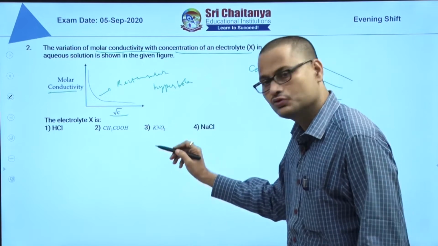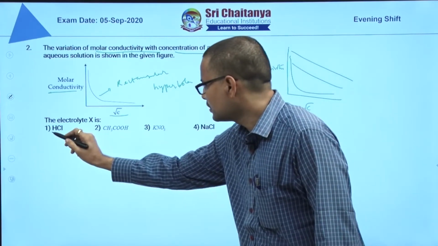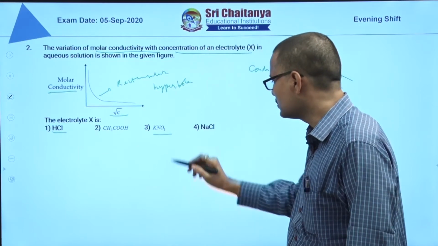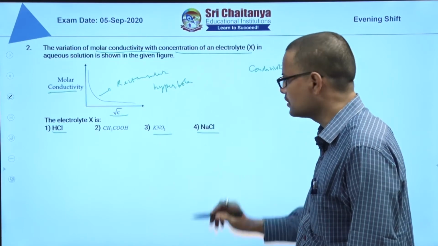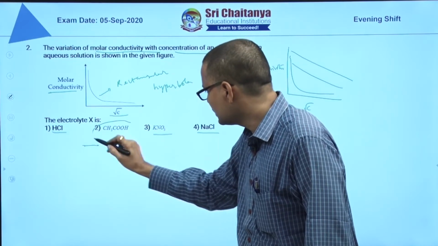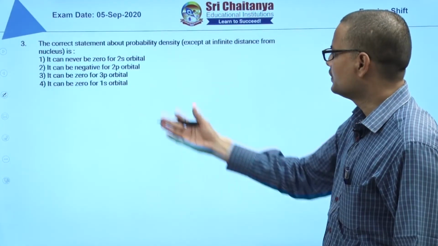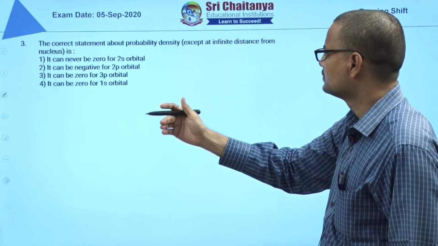So among these four you should identify which is a weak electrolyte. HCl is a strong electrolyte, KNO3 salt is a strong electrolyte, NaCl salt is a strong electrolyte, HCl is a strong acid, acetic acid is a weak acid, weak electrolyte. So the answer is 2. Now we discuss the third question.